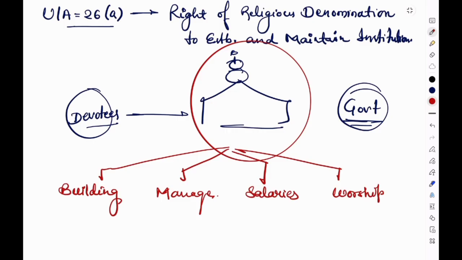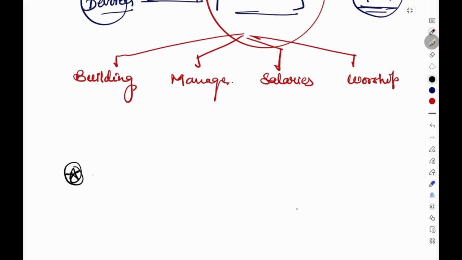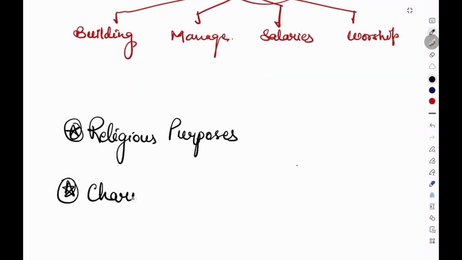Maintenance includes preserving the institution, managing daily affairs, conducting religious activities, looking after the finances, employing staff, maintaining property, and continuing the charity services. In simple words, the Constitution protects not only the birth of an institution but also its continued existence. It must be for a religious purpose and a charitable purpose.